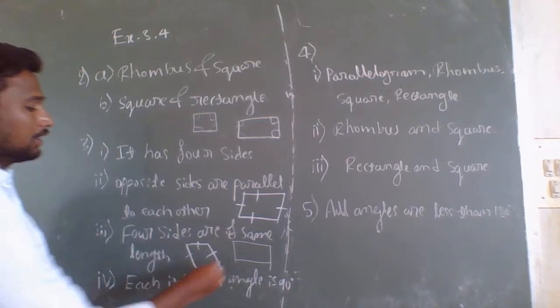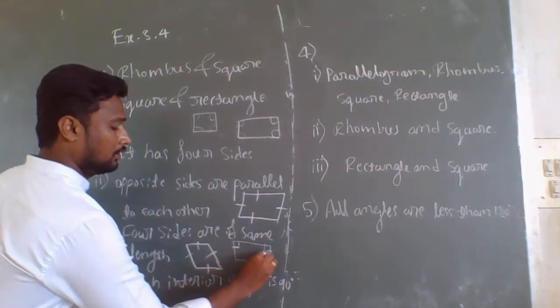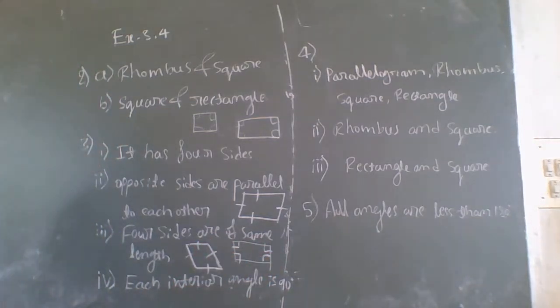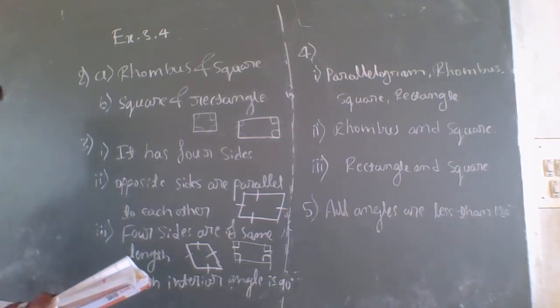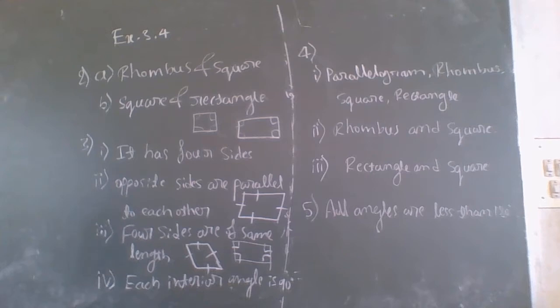Each interior angle is 90 degrees. This is the rectangle. So the fourth one is a rectangle: a square is called a rectangle because each interior angle is 90 degrees. So this is about the third question.